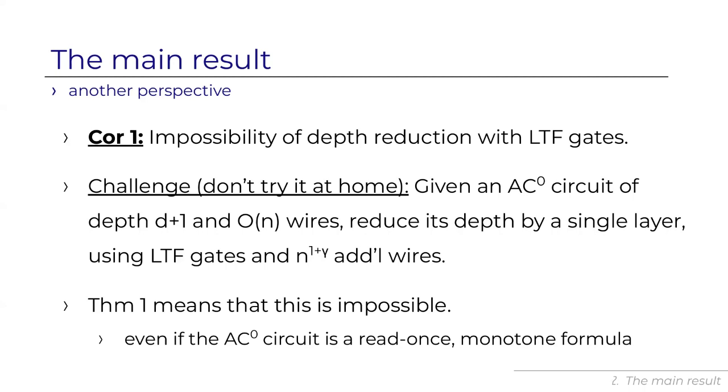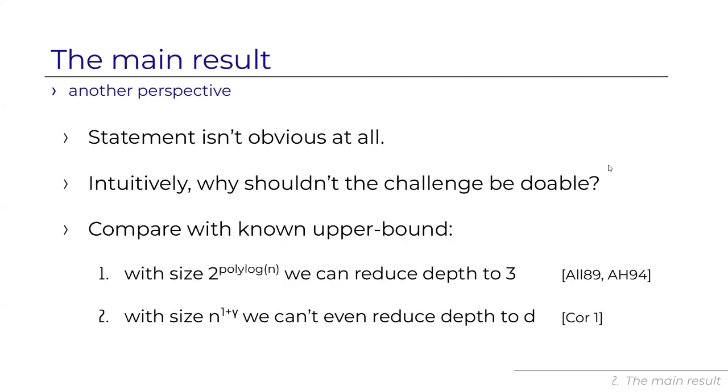Even if the AC0 circuit is a read once monotone formula, just an AND OR tree, you cannot reduce its depth in general using LTF gates. And it's a non-obvious statement. Intuitively, why shouldn't it be doable? We're only being asked to shortcut one layer of depth, and we're allowed LTF gates, which are quite strong.